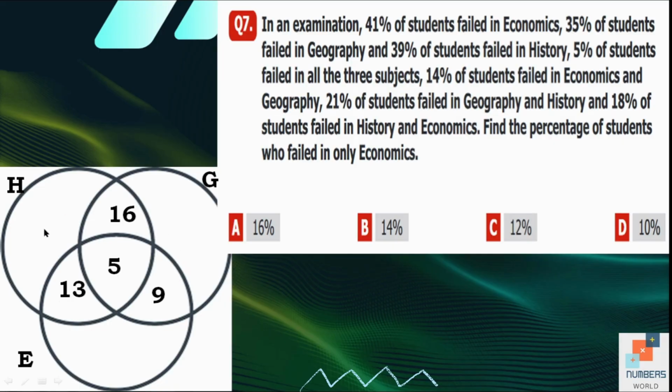Now we are going to find how many students failed in each subject. So 41% of students failed in economics. Out of 41, 5 failed in all three subjects, 9 failed in geography and economics, 13 failed in economics and history. So the remaining students are 14. So the total of all these four numbers is equal to 41.